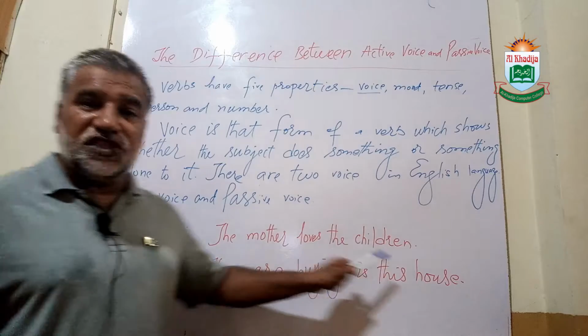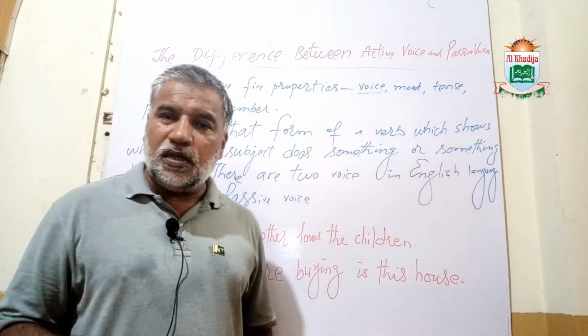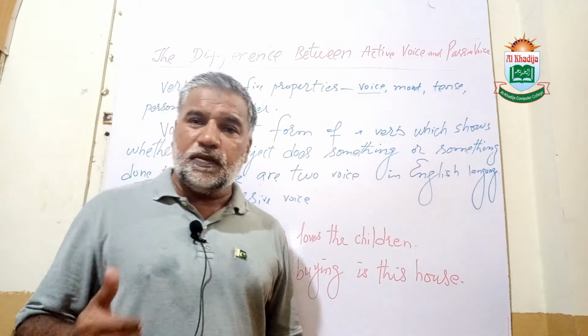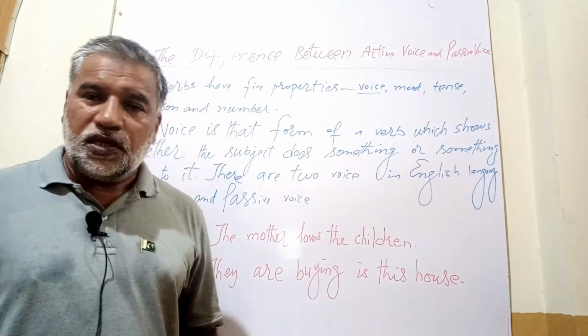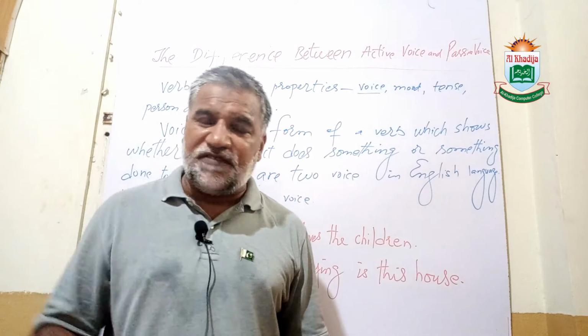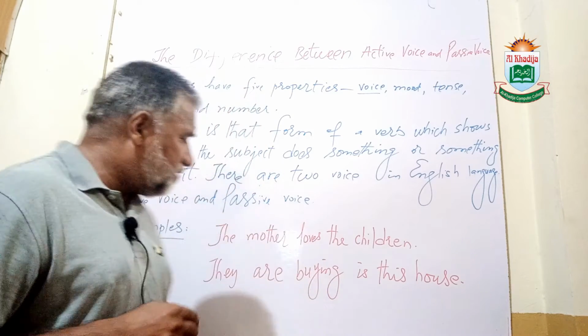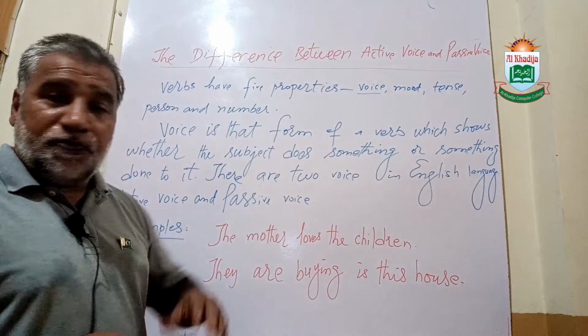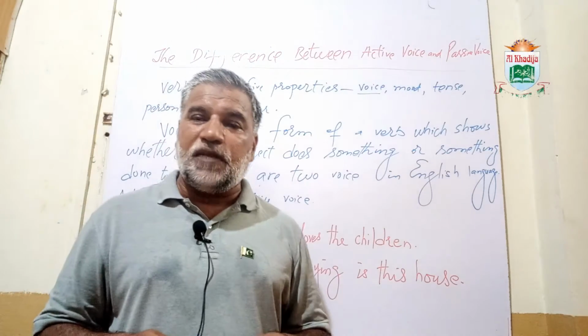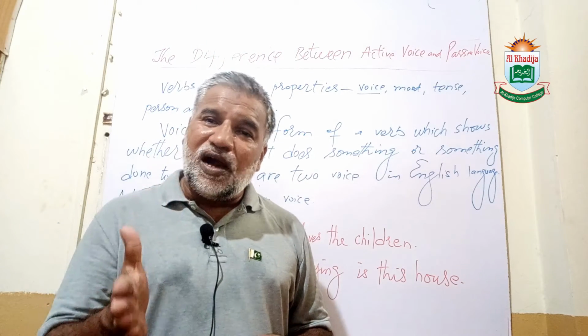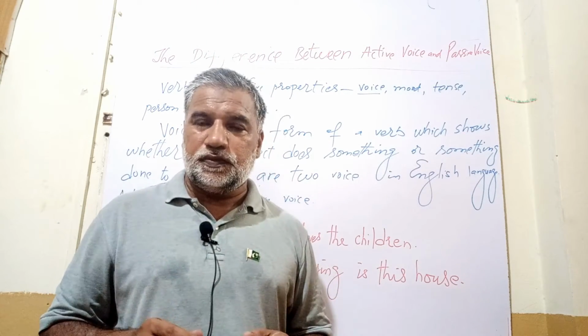The mother loves the children. Here the verb is active because the subject itself is doing the work. But if I say it in passive voice, it will be: the children are loved by the mother.